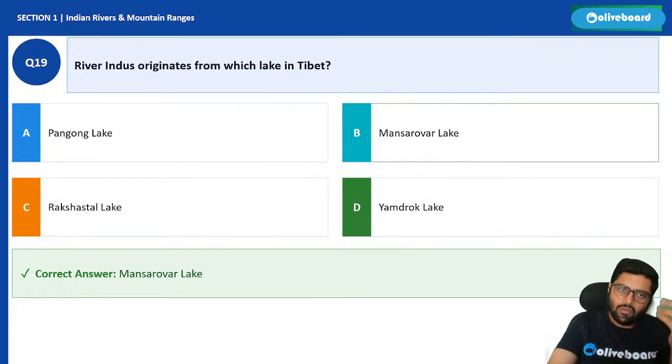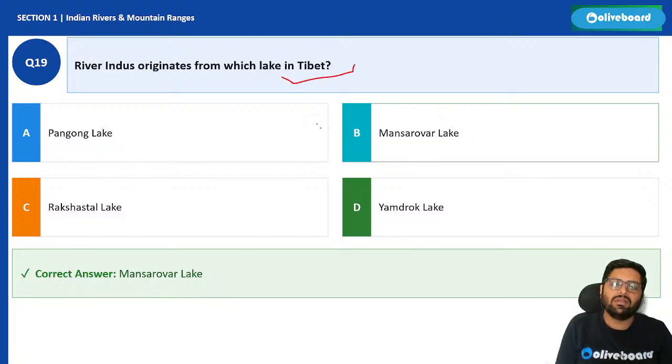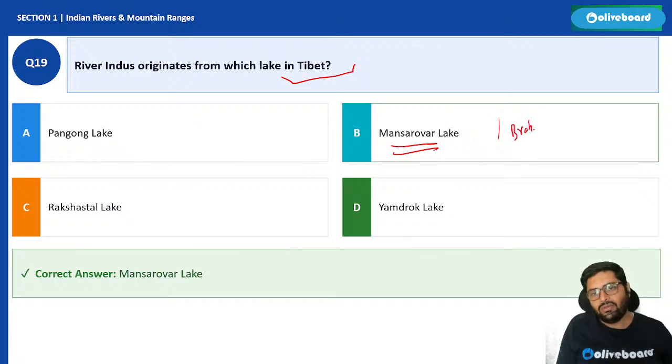Okay? Chalo, few more questions we'll see. River Indus originates from which lake in Tibet? So just now I told you, which river is that? It is Mansarovar. River Indus originates near Mansarovar. Same where Brahmaputra also originates.